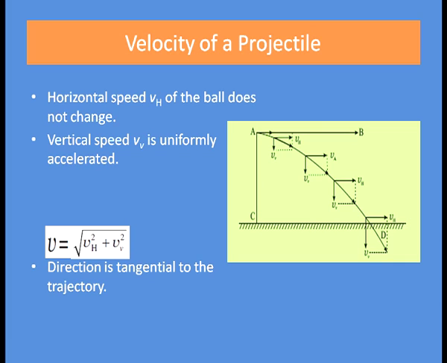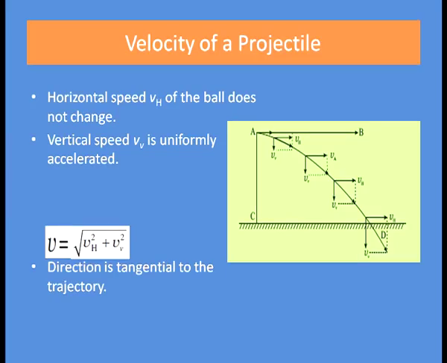Ignoring friction of air, the only force acting on the ball once it is free from the hand of the boy is the force of gravity. So, now as the ball is moving under the force of gravity and the gravitational force is in the downward direction, hence the vertical component of velocity will change and the horizontal component of velocity will be constant.